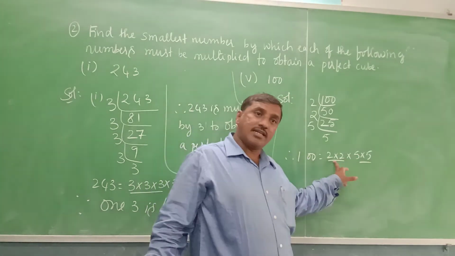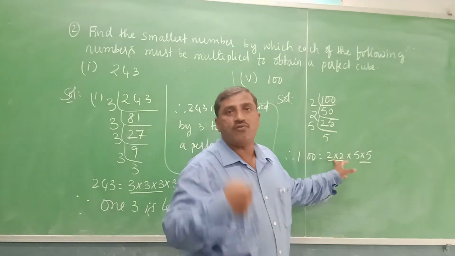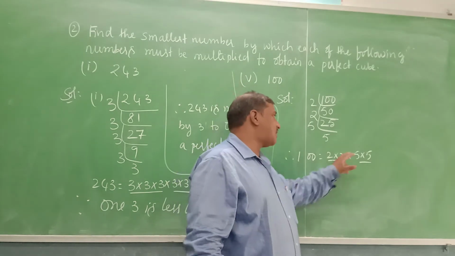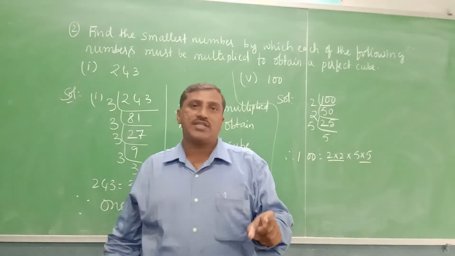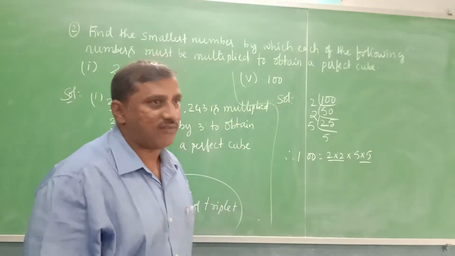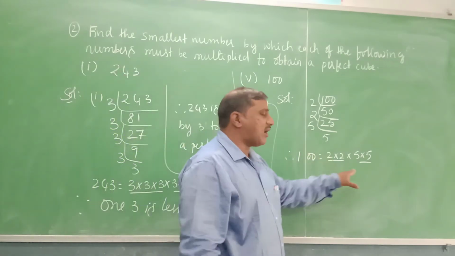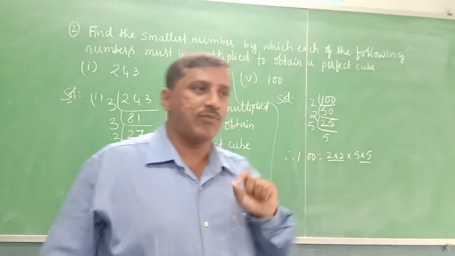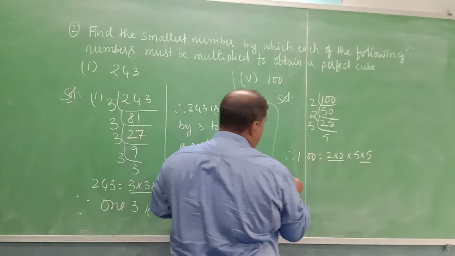But 2 is not in the triplet. It lacks one 2. It requires one more 2 to get in the form of a triplet. 5 is also, 2 5s are there. It requires one more 5. Therefore, with what number do we have to multiply? That is the product of 2 and 5.